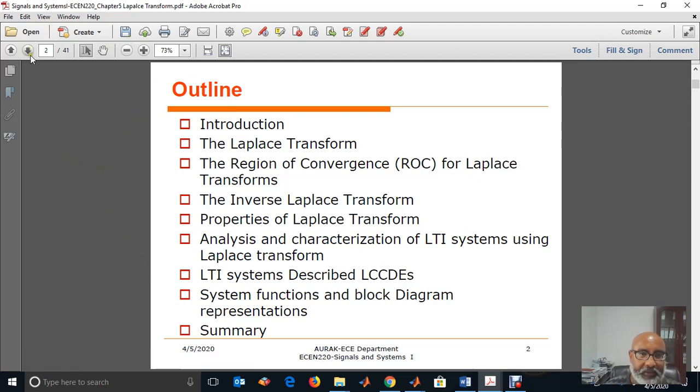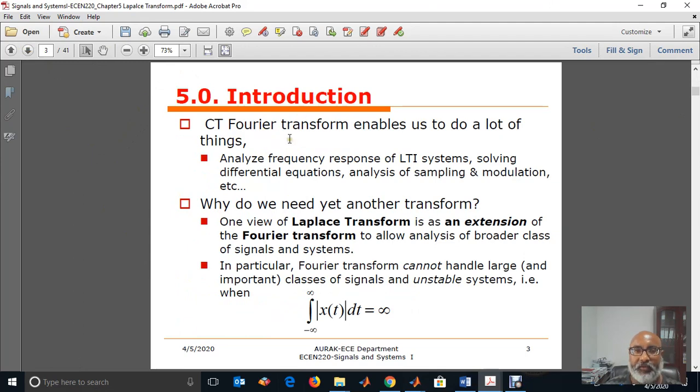This is the outline. Now, as you know, in chapter 4, we studied the continuous time Fourier transform. And the continuous time Fourier transform enables us to do a lot of things. For example, we can find the frequency response of linear time invariant systems. So that means we can change from h of t to h of j omega. We can study signals in general in the frequency domain. So we change from time domain to frequency domain using the Fourier transform, and we can study the signals in the frequency domain.